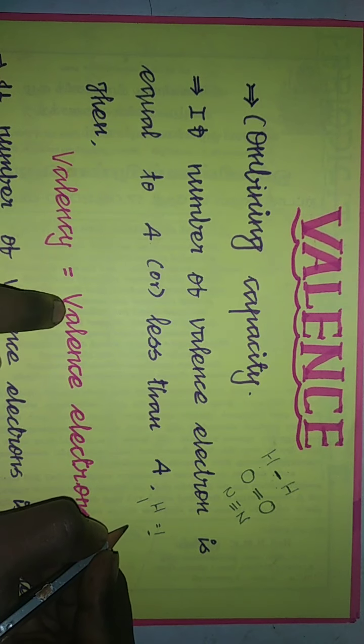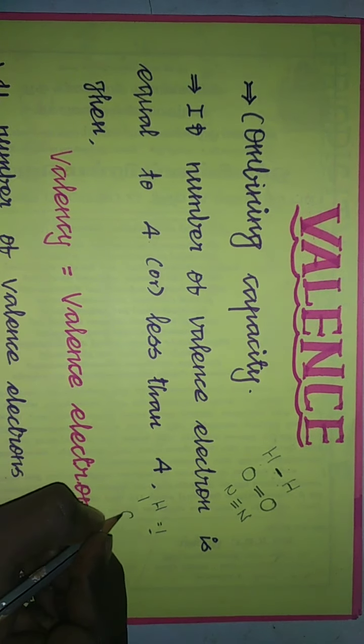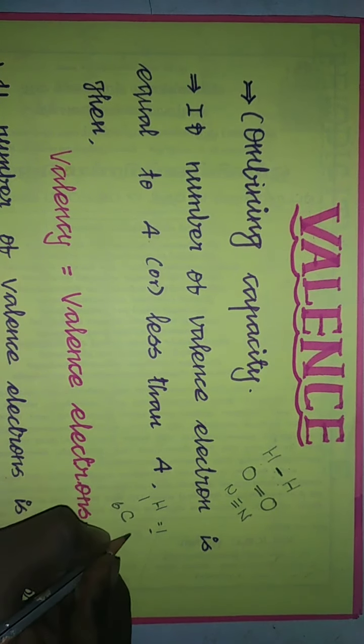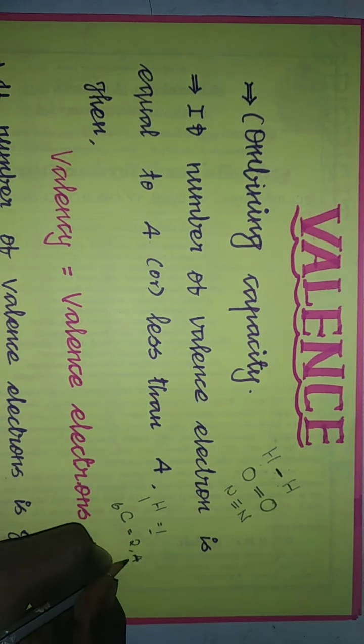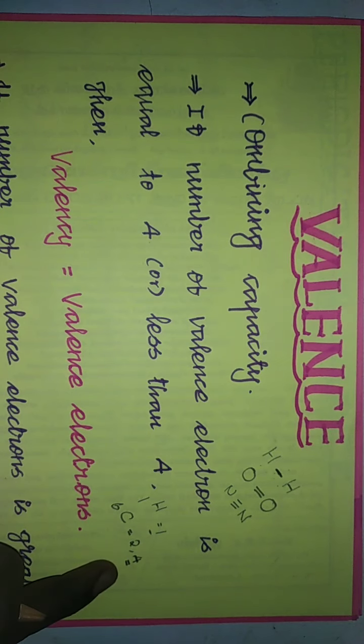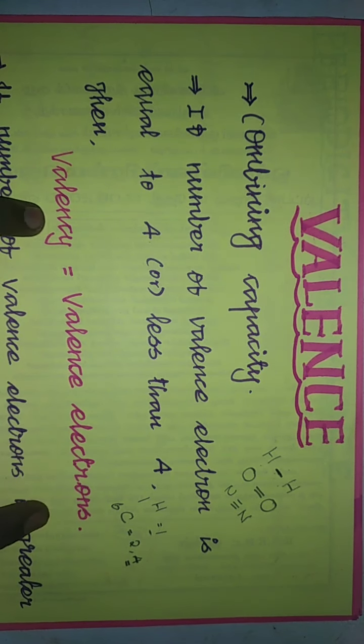இப்போ கார்பன் பார்த்தீங்க அப்படின்னா atomic number is 6. Here the electronic configuration is 2,4. So last shell-ல் 4 electrons இருக்குது. So here the valency is 4. So valence electrons 4 அல்லது அதை விட கம்மியாக இருந்தால் valency will be equal to the number of valence electrons.